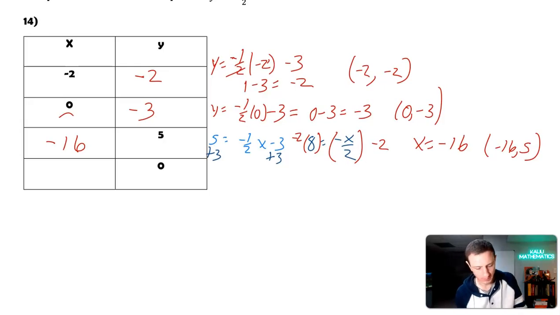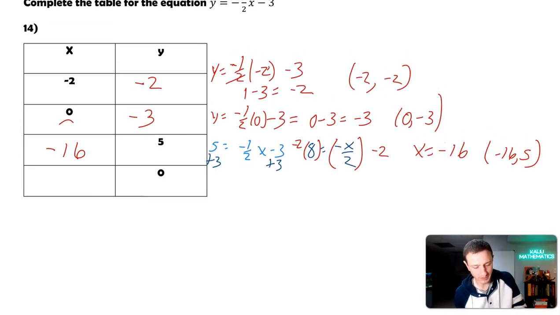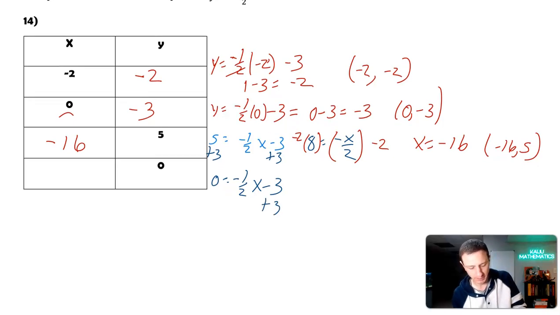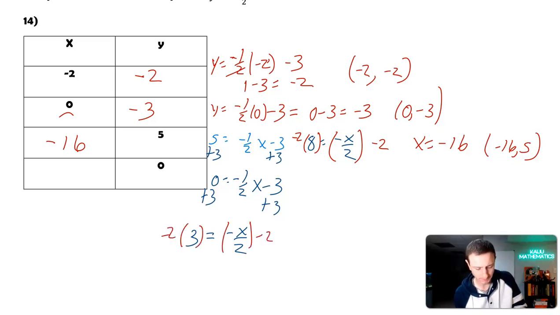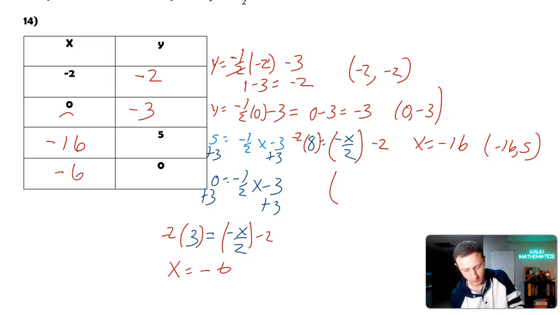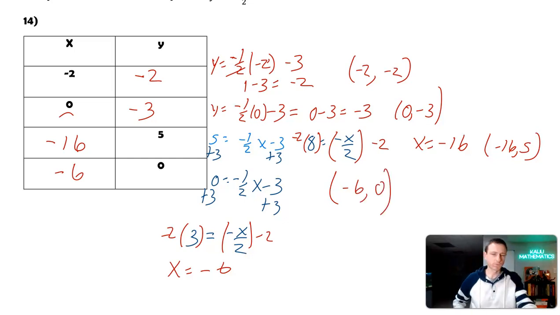And last one, y is equal to 0. So I'm going to say 0 is equal to negative 1/2 x minus 3. I'm going to add 3 to both sides. 0 plus 3 is 3, equals negative x over 2. Same thing that we did in the last one. I'm going to knock out 2 steps in one. I'm going to multiply by negative 2. So I get x equals negative 6. So those are all of our ordered pairs. Good practice there.